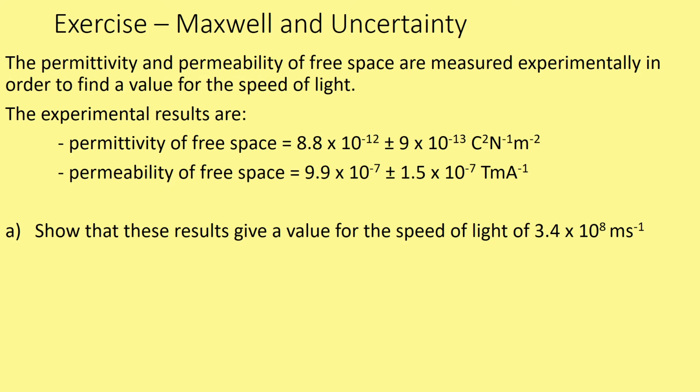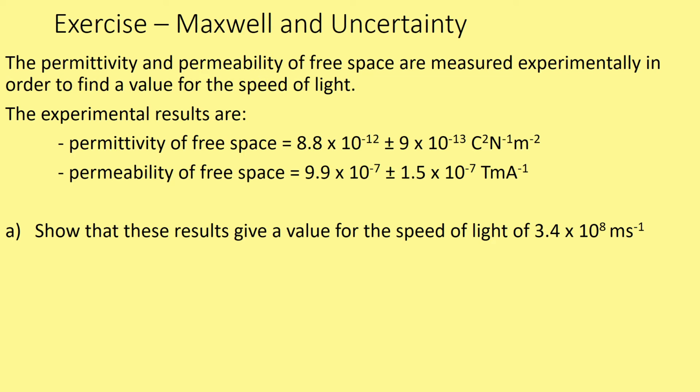So in this example, we've got values for the permittivity and the permeability of free space, both of which are given with a certain level of uncertainty. And the first thing you're asked to do is use Maxwell's equation in order to determine the value of the speed of light. In fact, in this one, you're asked to show that the final value for the speed of light is 3.4 times 10 to the 8 meters per second. So you could take a minute here to pause the video and have a shot yourself.